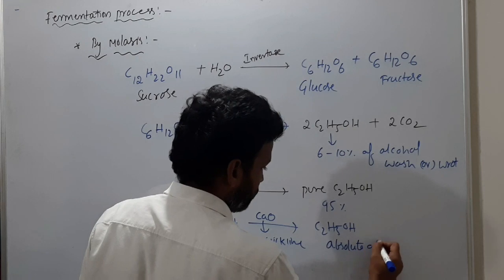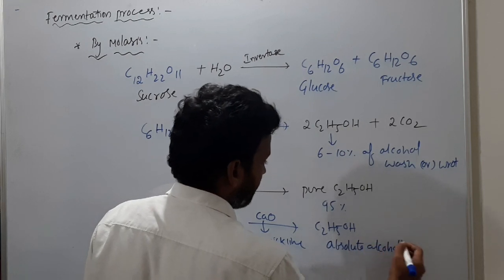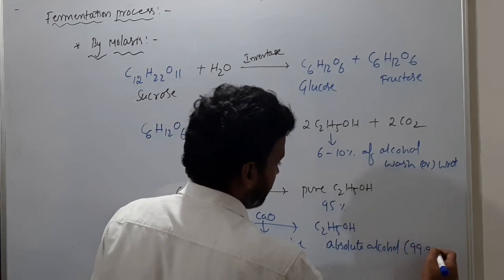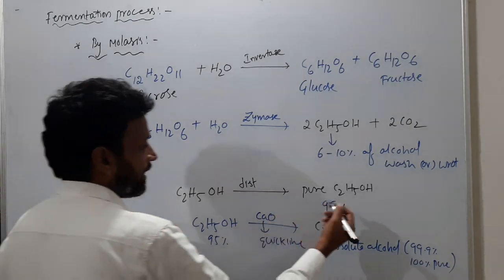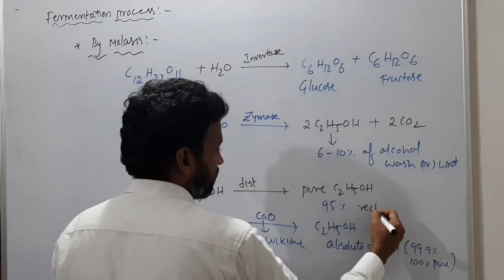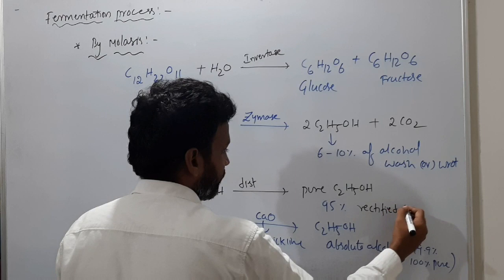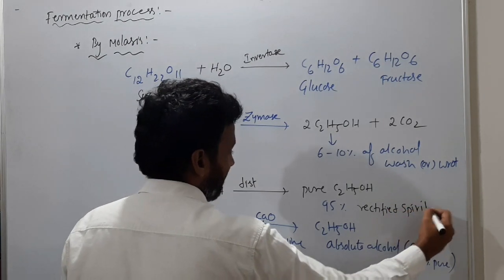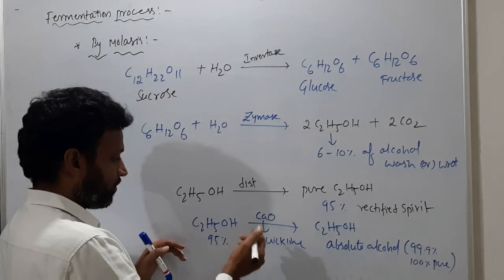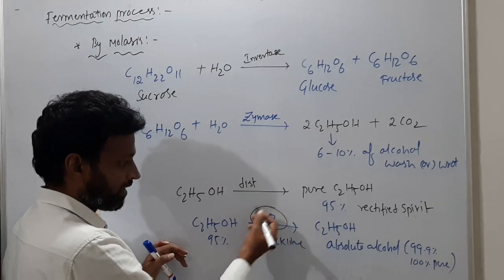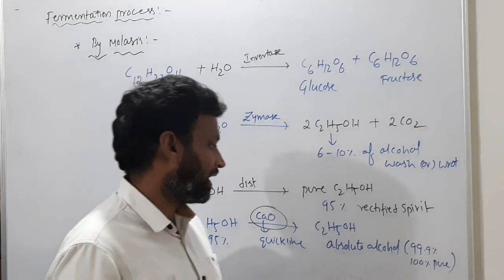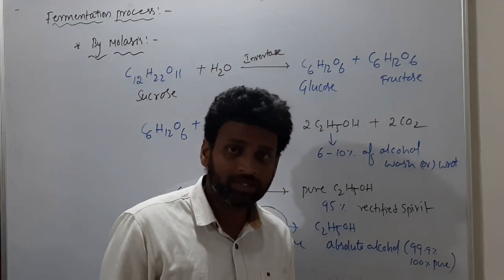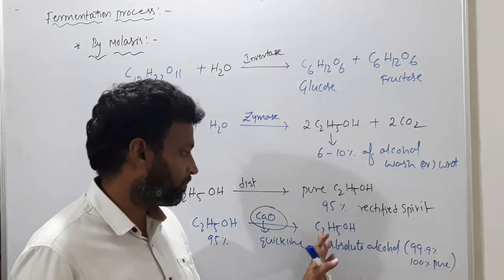On distillation you get 95% alcohol, which is called rectified spirit. If you add quicklime, CaO, to this rectified spirit, it turns to absolute alcohol, which is 99.9% or 100% pure, completely pure.